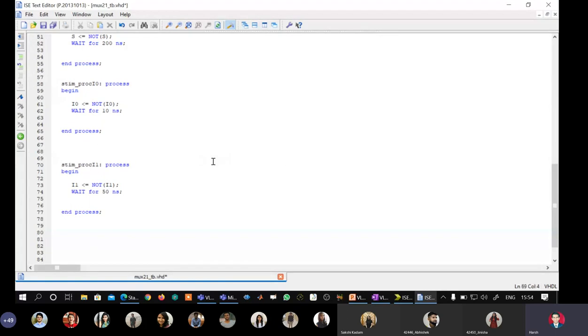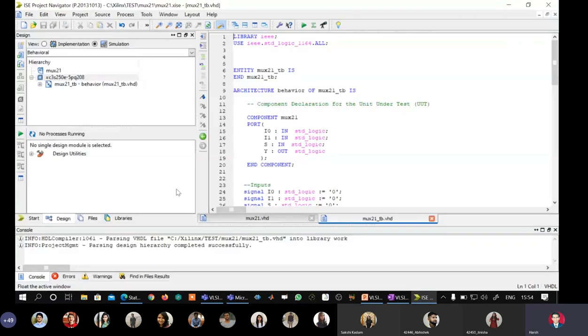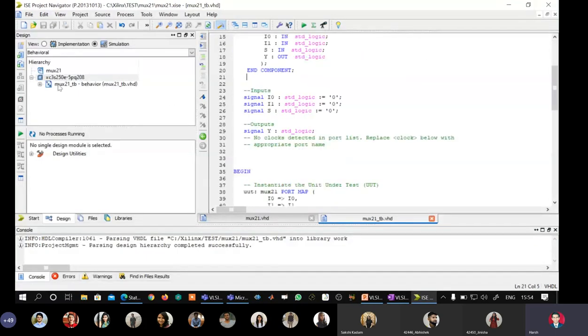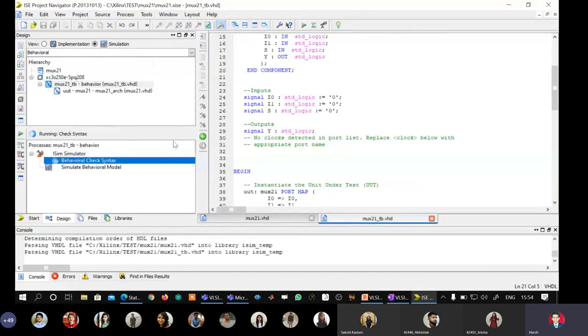So now my program is over, and then I will dock it, come back to the IDE, and now after my test bench has been written, I will select the test bench program here. I will expand this and I will say check behavioral syntax. Expect a similar kind. Yeah, so it's done. I will run the simulation model.